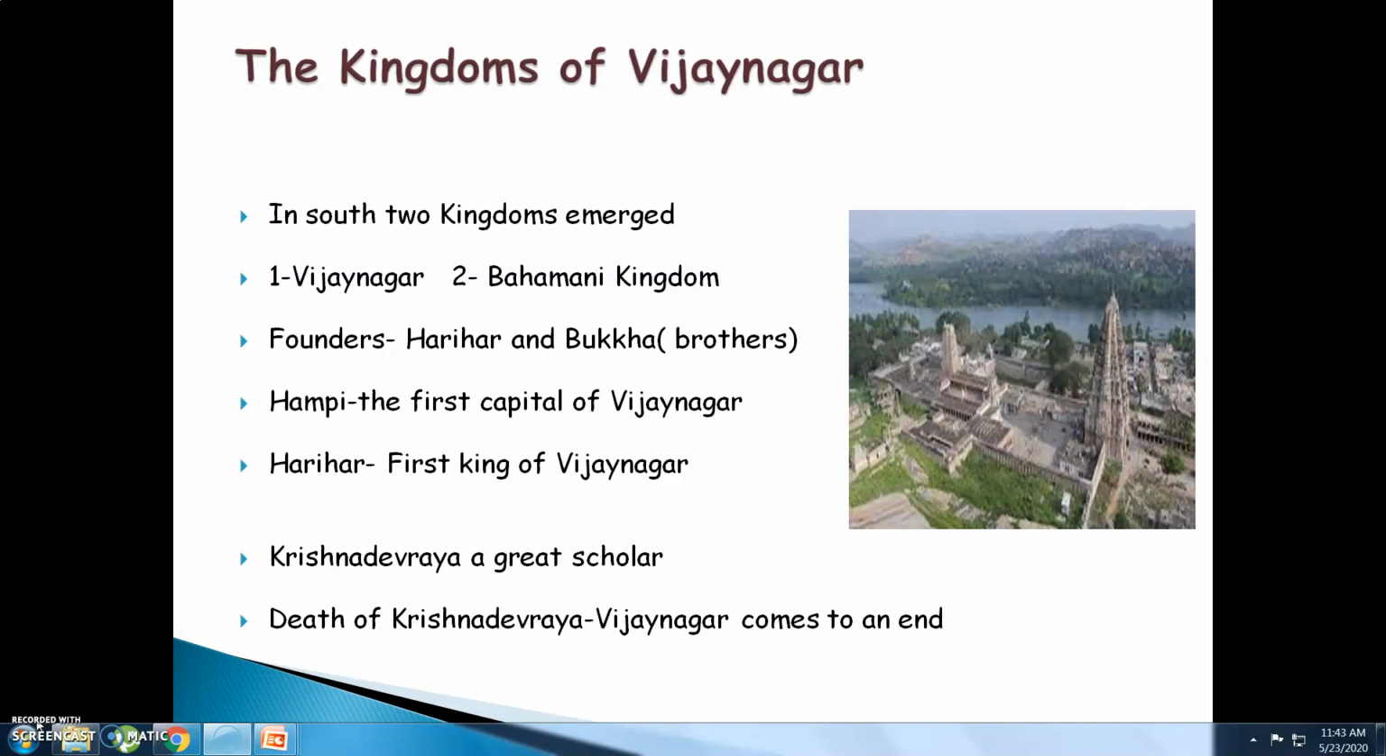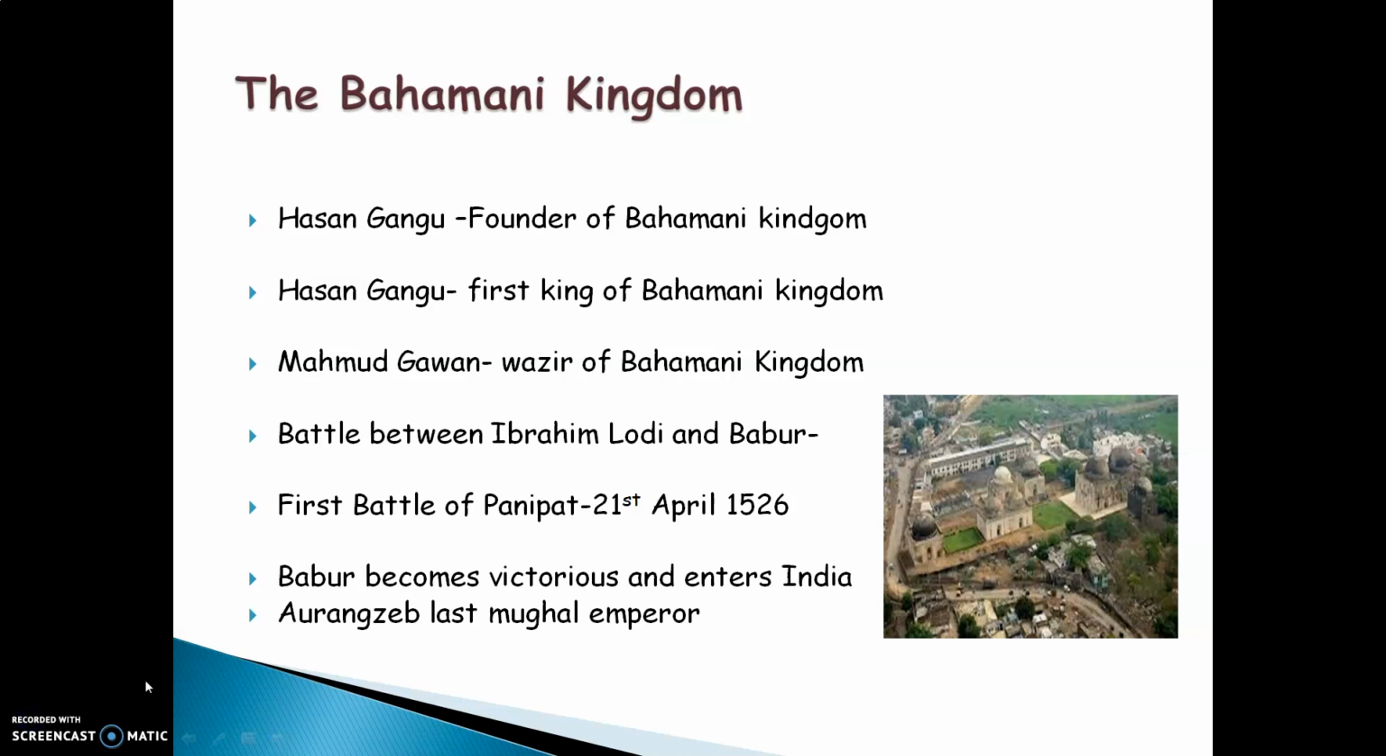With the death of Krishnadeva Raya, the kingdom of Vijayanagar came to an end because there was no efficient ruler to take care of it. Now the Bahmani kingdom. Hasan Gangu was the founder and first king of the Bahmani kingdom. He appointed Mahmud Gawan as the Wazir of the Bahmani kingdom. Wazir means a person appointed to collect taxes and revenue from the people of the kingdom.